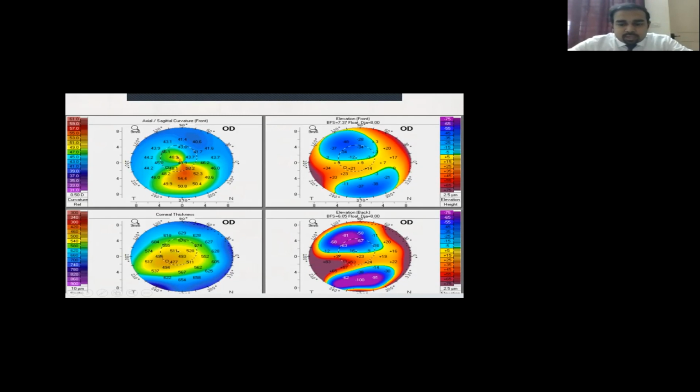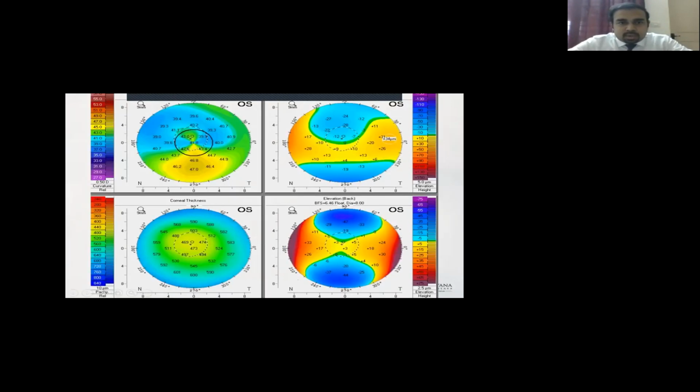So if you look at this figure again, at first glance many people could think that this is an ectasia, but if you look at the actual image, the area of actual steepening of the cornea is not actually correlating to the area of thinning or the area of elevation. So this is basically a post-LASIK decentration, where the ablation has been decentered to the superior half of the cornea and the inferior half is not ablated. Which is why you have an area of flattening coinciding with the area of thinning, rather than the other way.